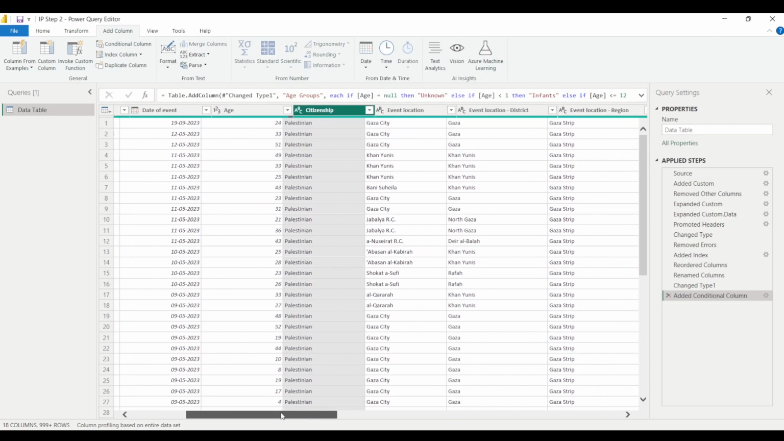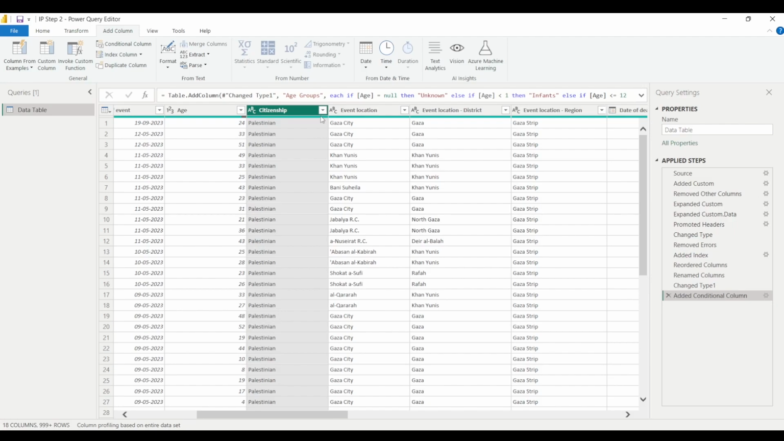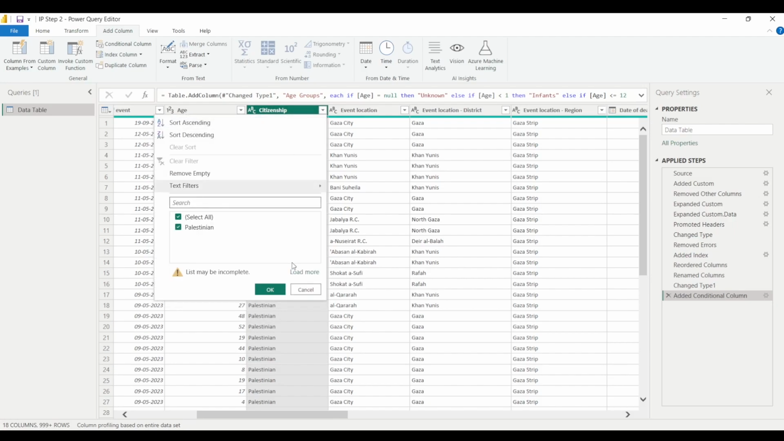This tells you about the citizenship of the person who died. If I click on the drop down and click on load more, you can see that these are the categories under which different individuals are there, and they were killed actually. So this is the category. These are the different categories.